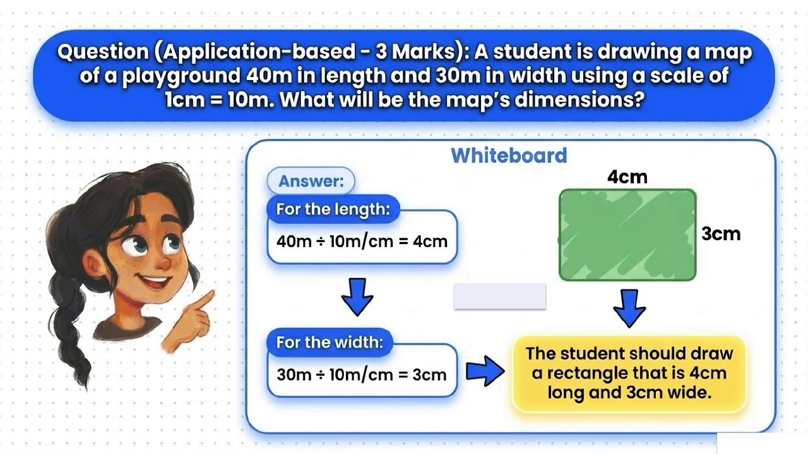Question Application-based 3 marks. A student is drawing a map of a playground, 40 meters in length and 30 meters in width, using a scale of 1 centimeter equal to 10 meters. What will be the map's dimensions? Answer For the length, 40 meters divided by 10 meters per centimeter equals 4 centimeters. For the width, 30 meters divided by 10 meters per centimeter equals 3 centimeters. The student should draw a rectangle that is 4 centimeters long and 3 centimeters wide.